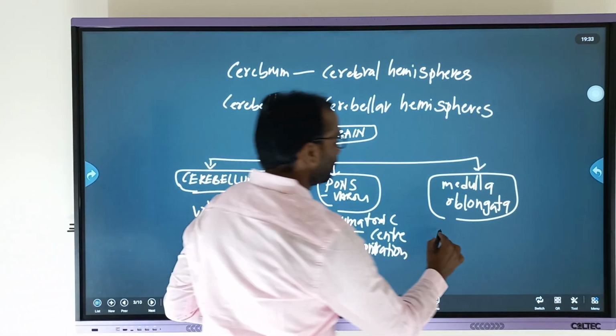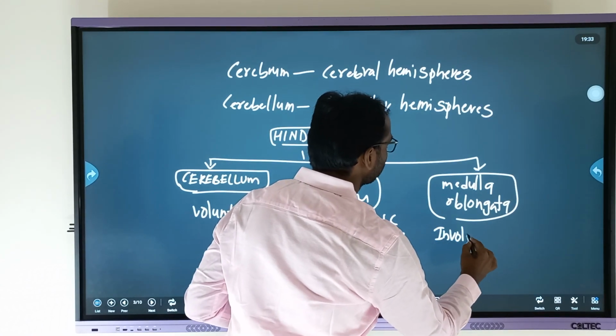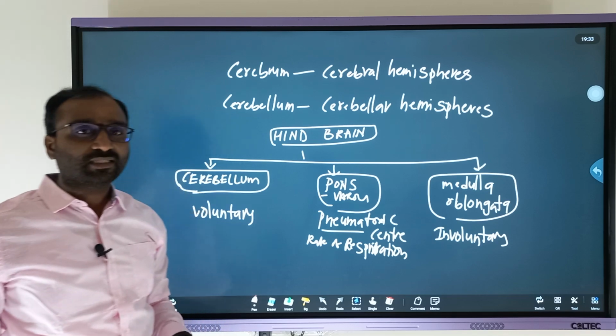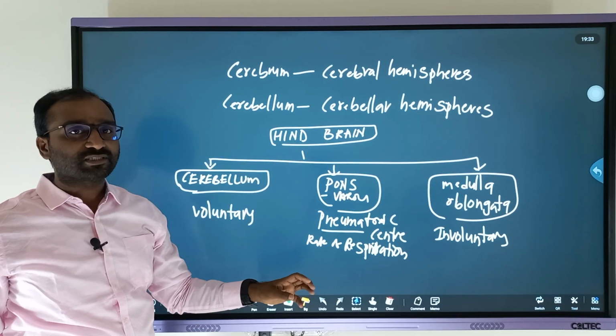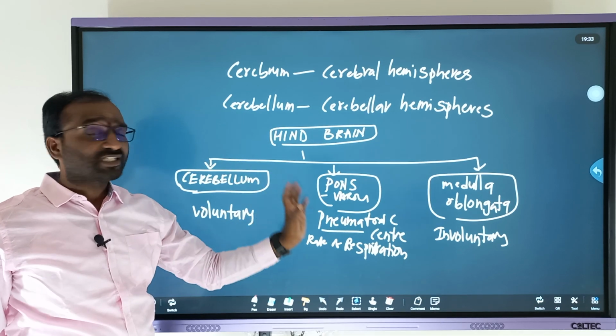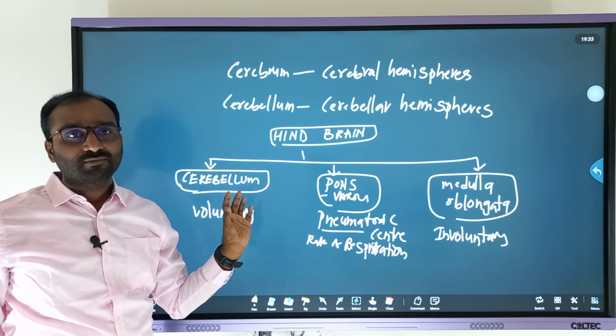Then medulla oblongata regulates involuntary functions. So these are the parts of the hindbrain, and they have separate functions as per their parts.